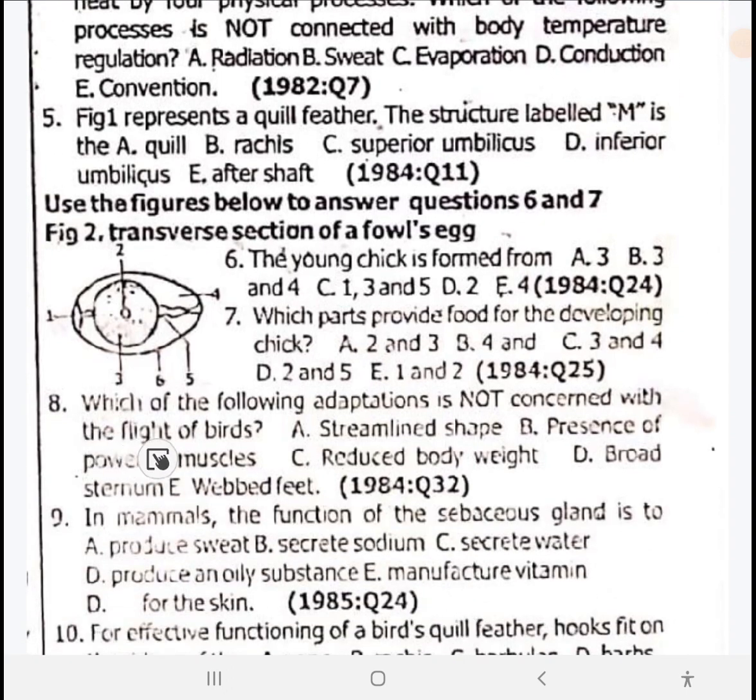Question 8: Which of the following adaptations is not concerned with the flight of birds? Let me check through. Webbed feet. Webbed feet are strictly for birds that live in water. They help with swimming and are not concerned with the flight of birds.